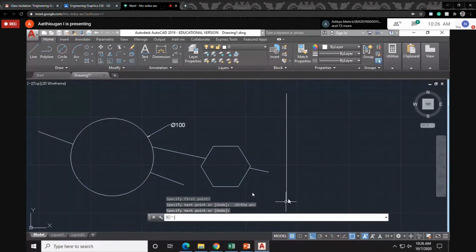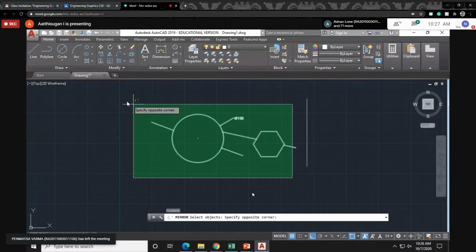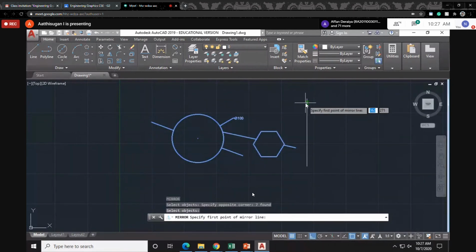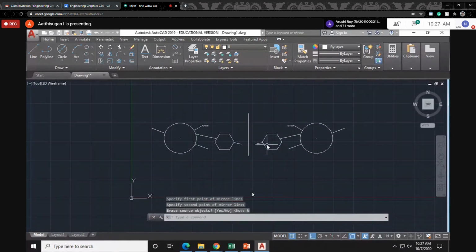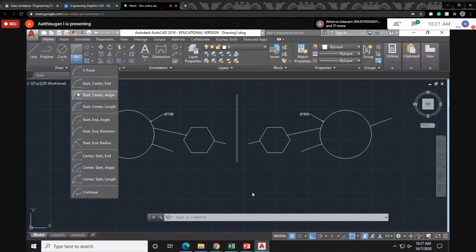Along with the line I'm going to mirror it. So type MI, then select objects, enter. With respect to this distance I'm going to mirror it. Then it asks whether we want to erase the source object. Just click no. Automatically I mirror it, the same distance. Okay, this is the thing. Arc, we are mostly not using. Suppose you want to use it, you try it.